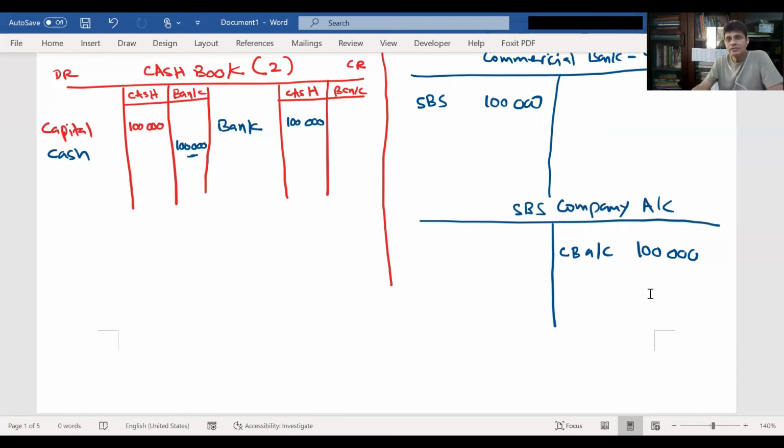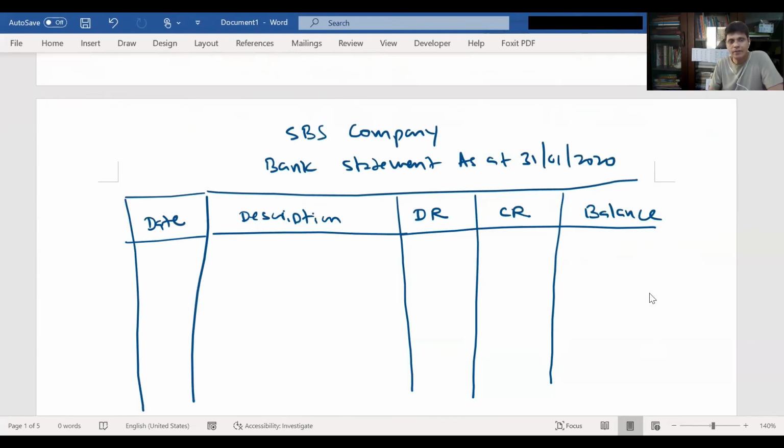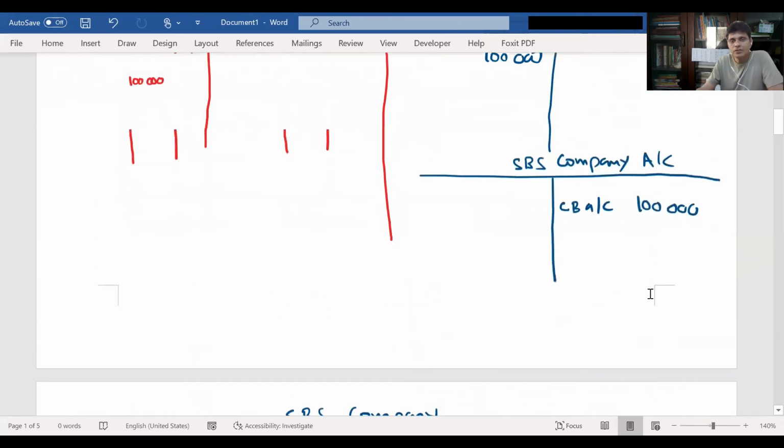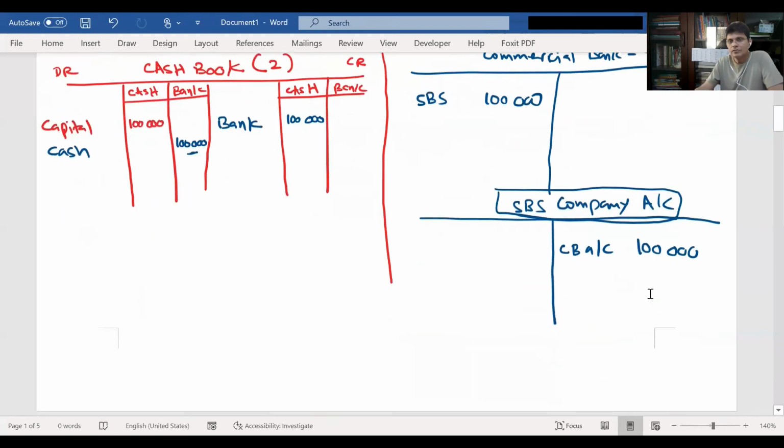So the bank statement will look like this. Let's say the company deposited the money in 2020. This is the SBS company account, and this is what they are going to show you in this columnar format.